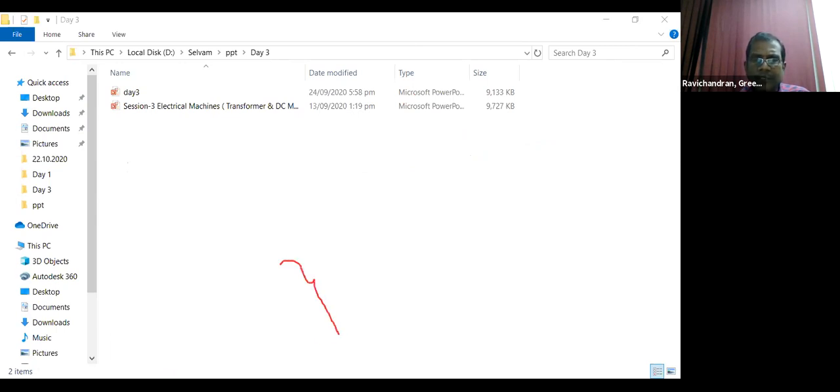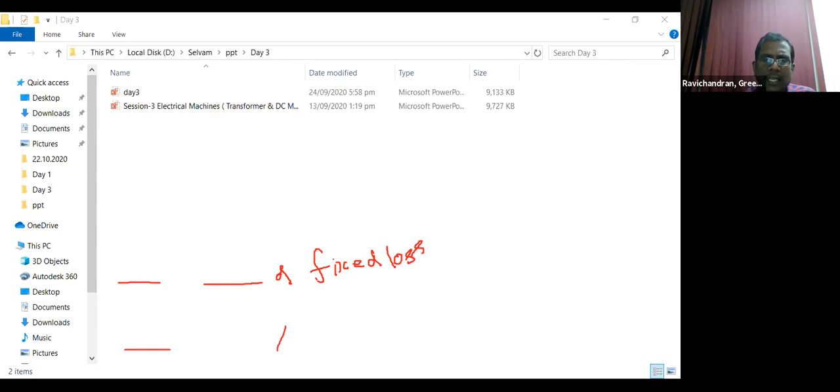The same losses are applicable for DC machines and AC machines also. This core loss or iron loss, sometimes we call it fixed loss. And the copper loss, sometimes we call a variable loss.